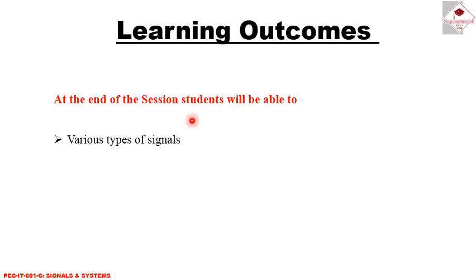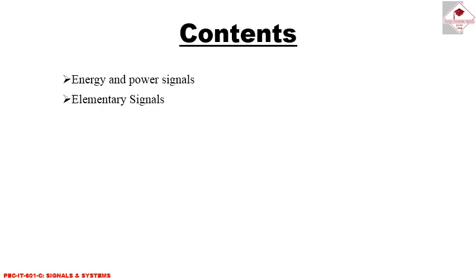Learning outcomes: at the end of the session, students will be able to understand various types of signals. Contents are energy and power signals and some basic elementary signals.